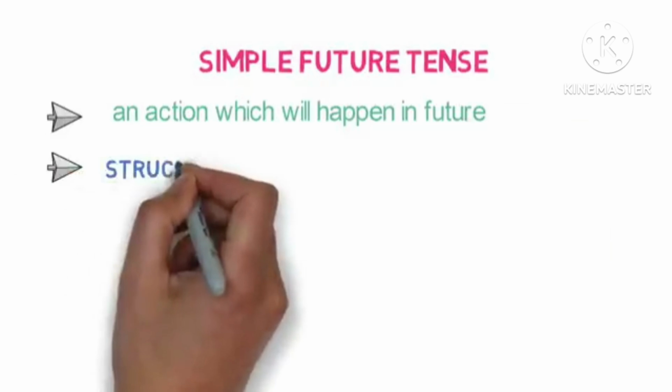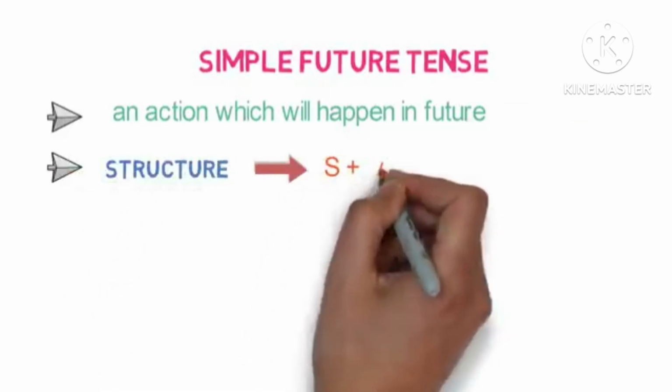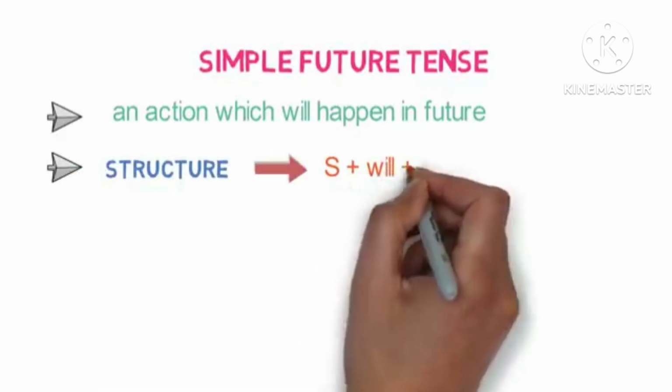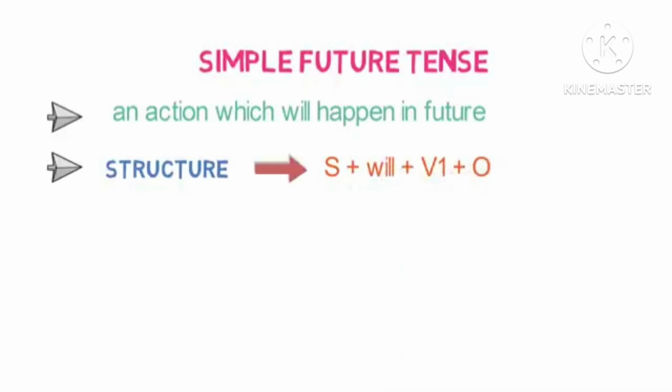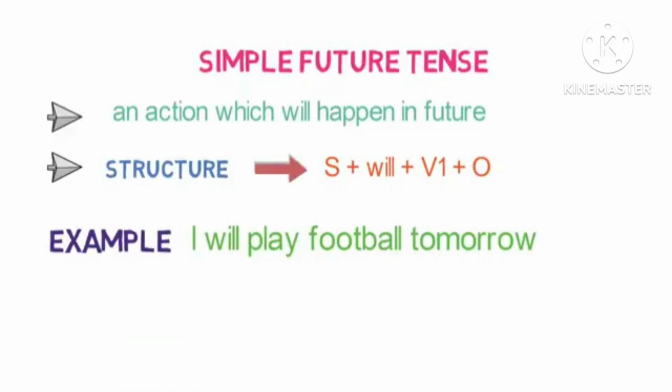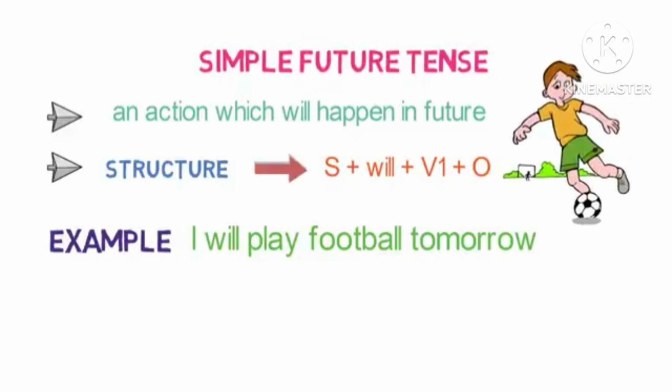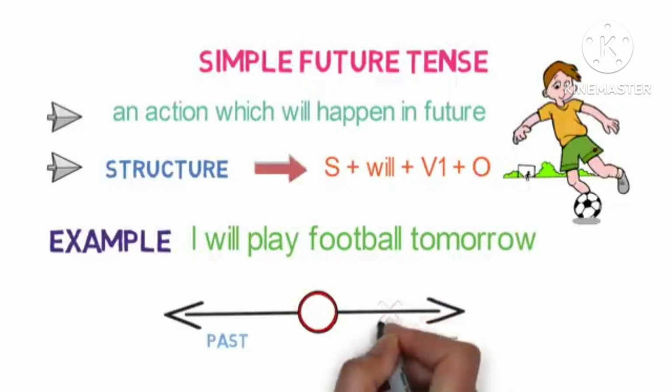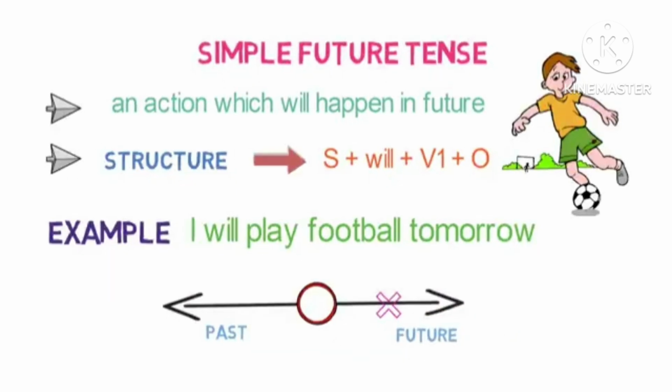After studying simple present and simple past, now we will see simple future tense, an action which will happen in the future. The structure will be S, that is subject, plus will, plus V1, that is the base form of the verb, and the object. Example: I will play football tomorrow. I becomes the subject here, will is the future tense marker, and play becomes the V1 form of the verb. Football tomorrow is the object.